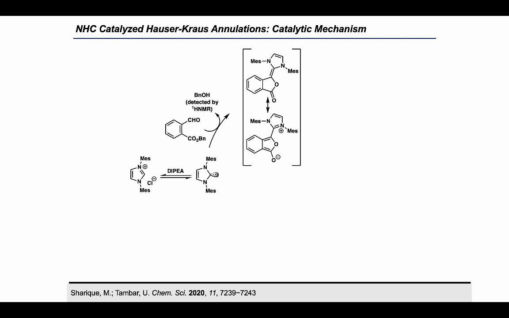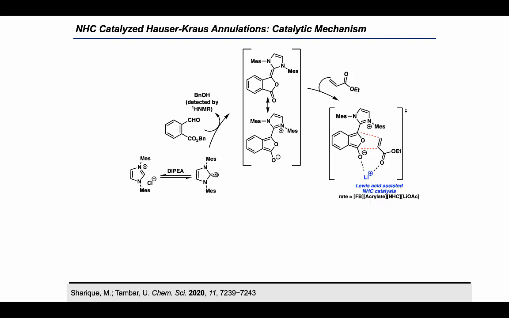Now this oxygenated Breslow intermediate will undergo a 4+2 cycloaddition with ethyl acrylate to form a quaternary complex transition state as shown here. This transition state is consistent with the experimentally determined rate orders, which suggests the cooperative roles of NHC catalyst and the Lewis acidic lithium acetate.